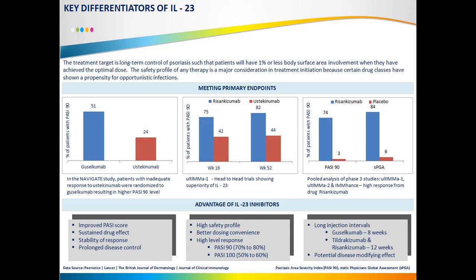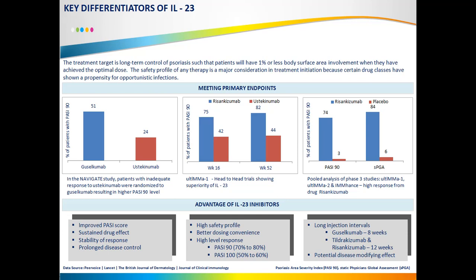So basically there are some advantages of IL-23 inhibitors like the improved PASI score. PASI means psoriasis area severity index. Then sustained drug effect, stability of response, prolonged disease control, a high safety profile, better dosing convenience, high level of response PASI 90 and PASI 100, and long injection intervals like guselkumab, which is an 8 week injection, and risankizumab having a 12 week period, then potential disease modifying effect.